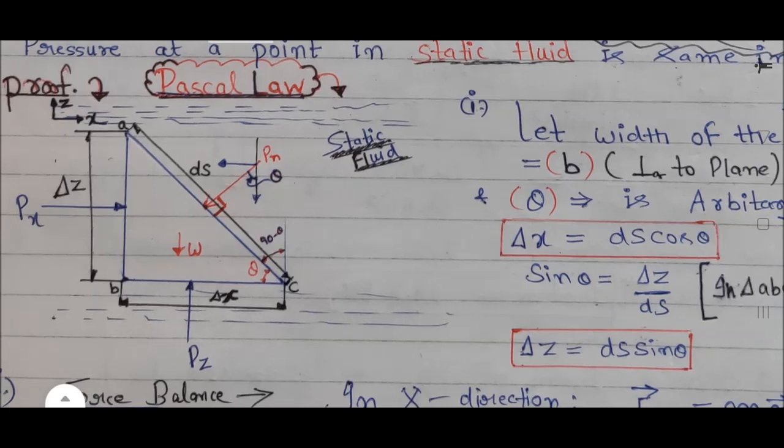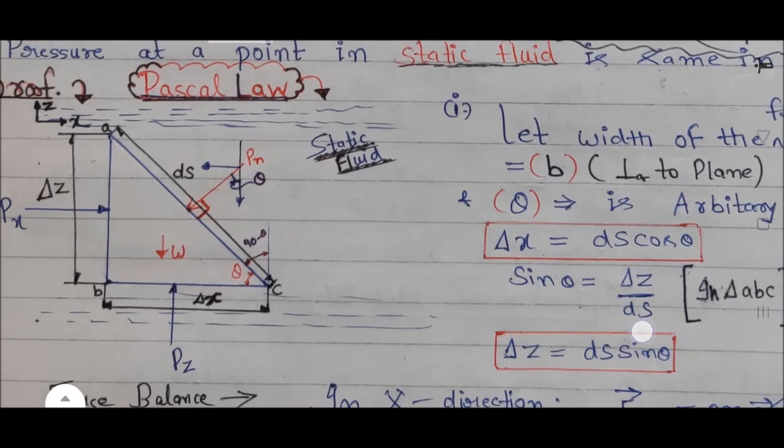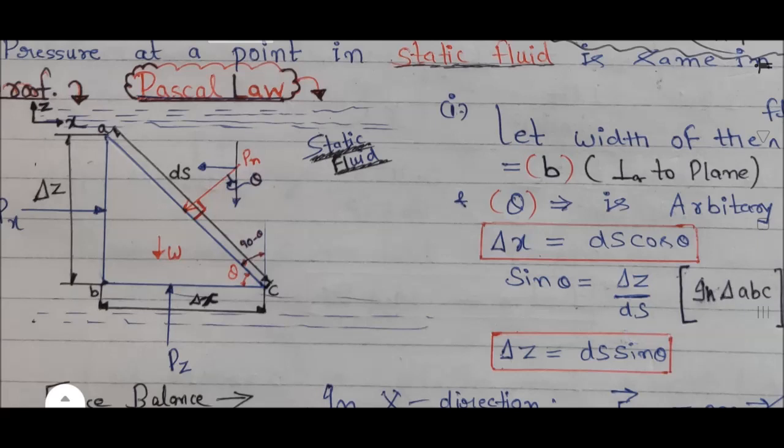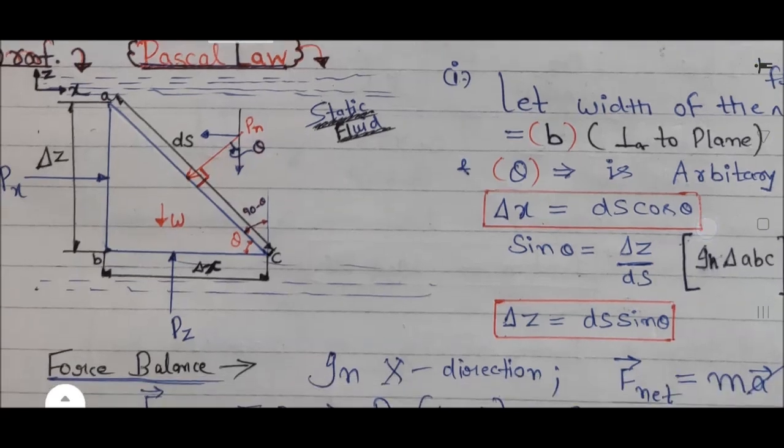So in triangle ABC, cos theta is equal to del x upon ds. So del x is equal to ds into cos theta. In triangle ABC, sin theta is equal to del z upon ds. So del z is equal to ds into sin theta.